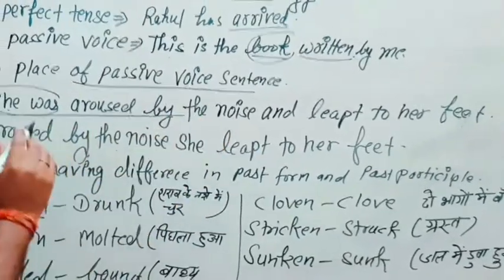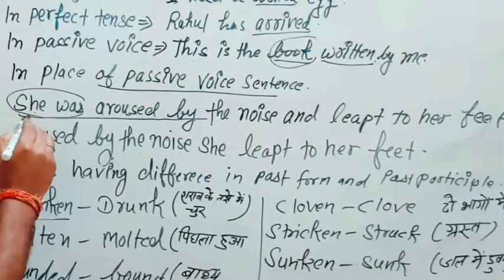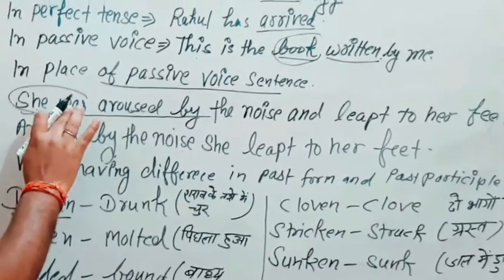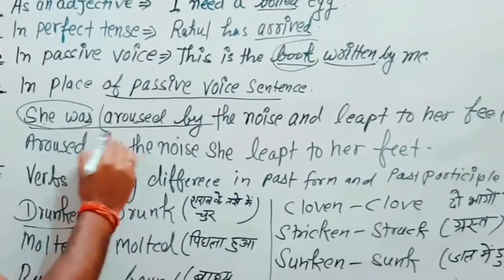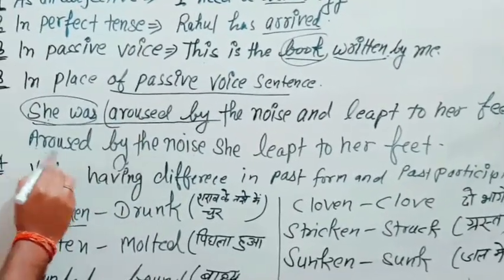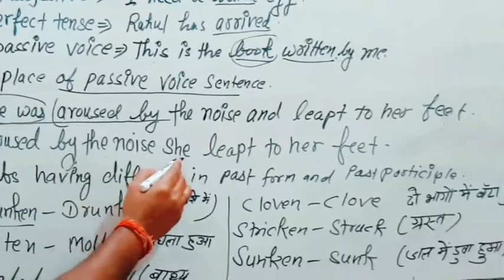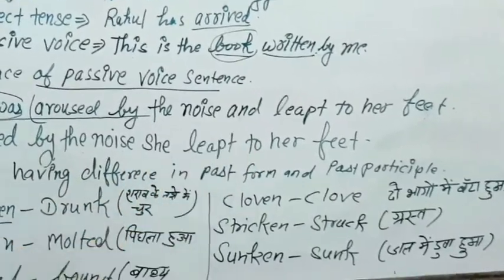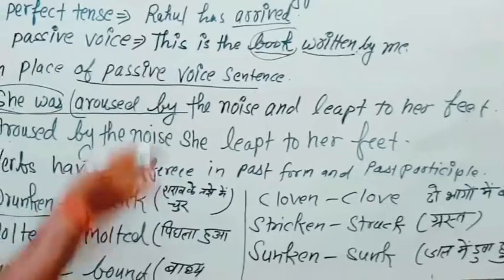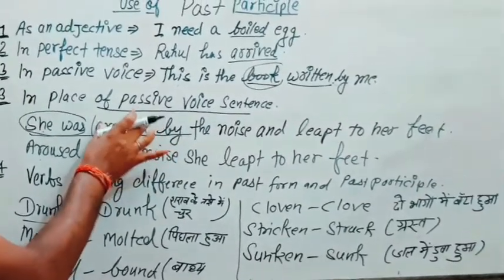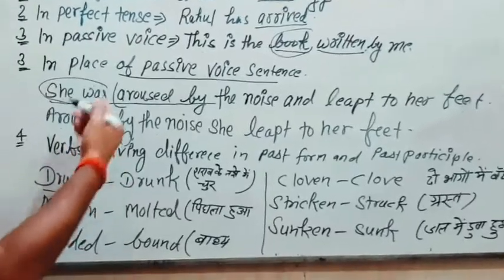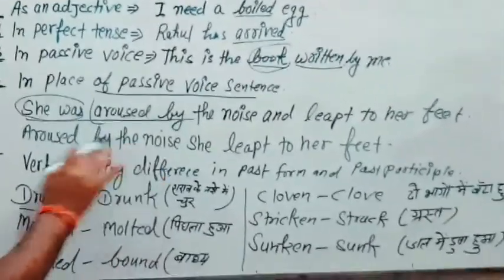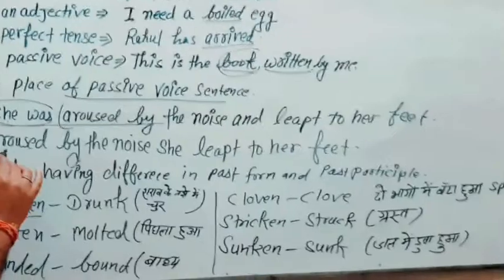What I am doing, I am removing this subject and this helping verb, and I am going to start this sentence from here. Like see, aroused by the noise, she leapt to her feet. So now this passive sentence just gets converted into a simple sentence, adding aroused by